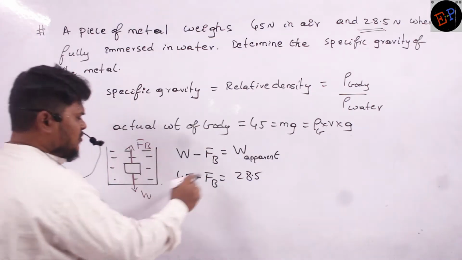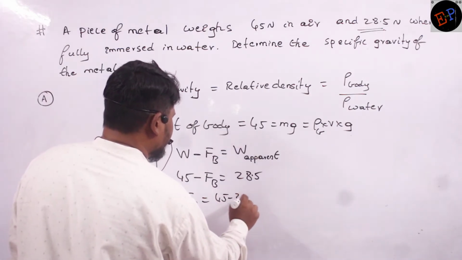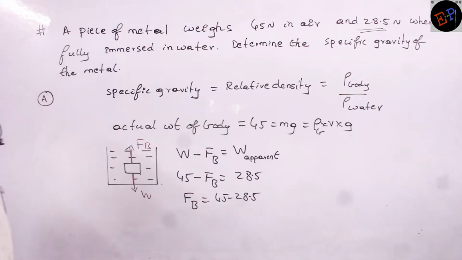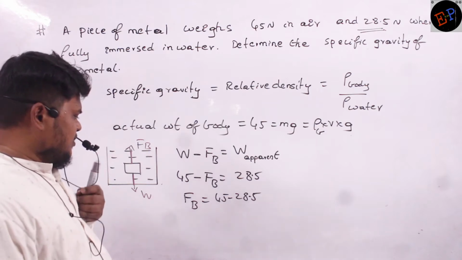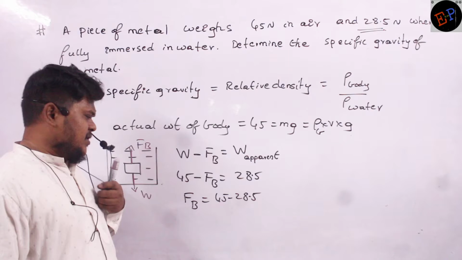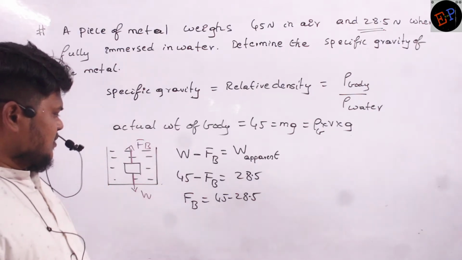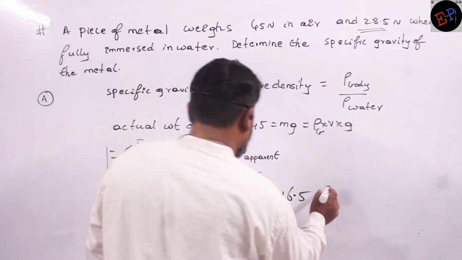So what is the force of buoyancy? Force of buoyancy is nothing but 45 minus 28.5. This is the force of buoyancy. Are you able to understand? So 45 minus 28.5 is how much? 16.5, I think. Correct? 16.5.